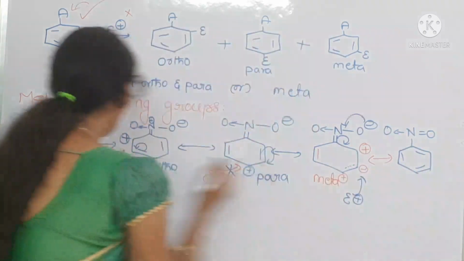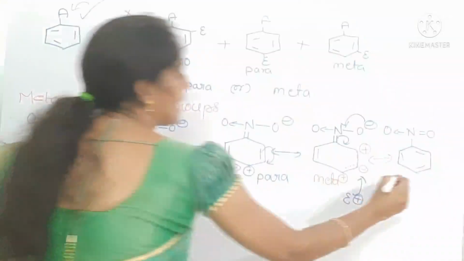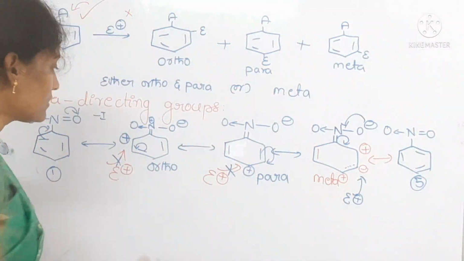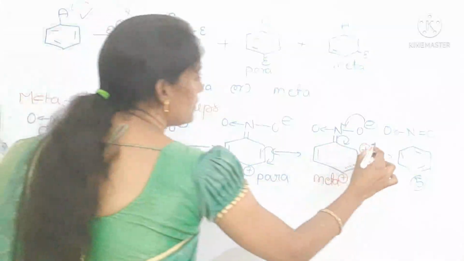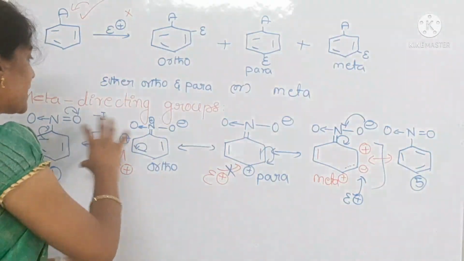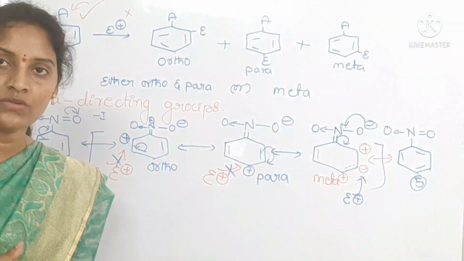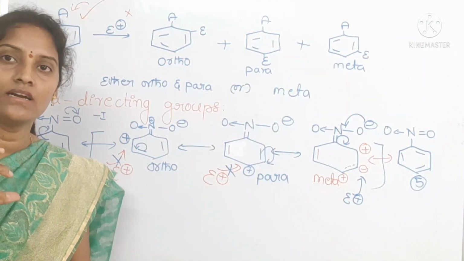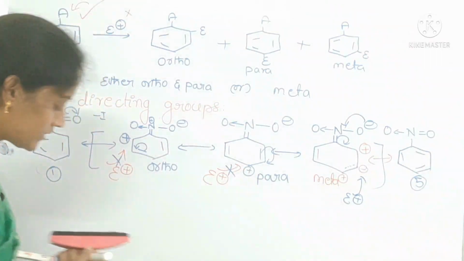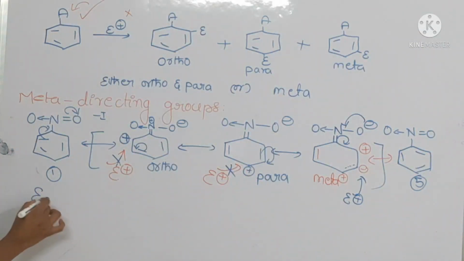See, these first structure and last structure, the first one and the fifth one, both are the Kekulé structures. The remaining middle ones are the resonance structures. By observing this, all meta directing groups are deactivating groups. They can direct electrophilic attack on the meta position only, okay. Suppose you take some examples here.